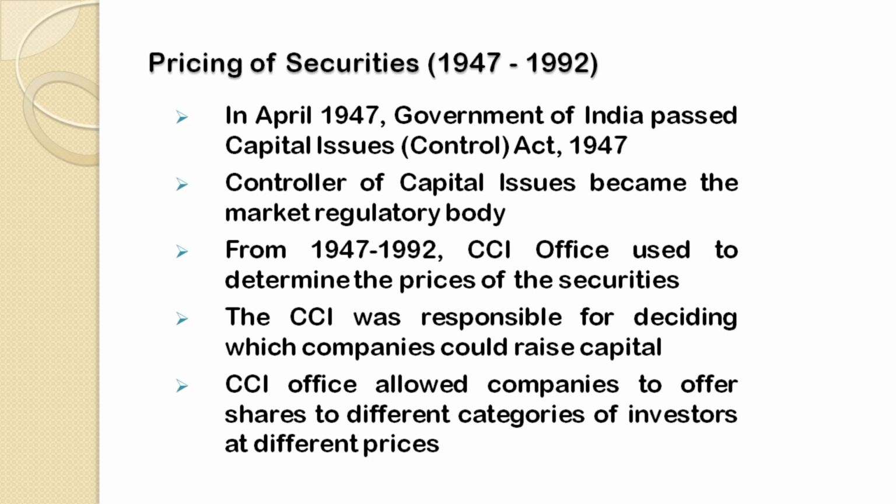That means two things were clear. First, the CCI office used to grant permission to the companies whether they could float their securities in the market or not. And point number two, the CCI office used to determine differential prices, that means different prices for different investment groups. It was also done by the CCI office itself.